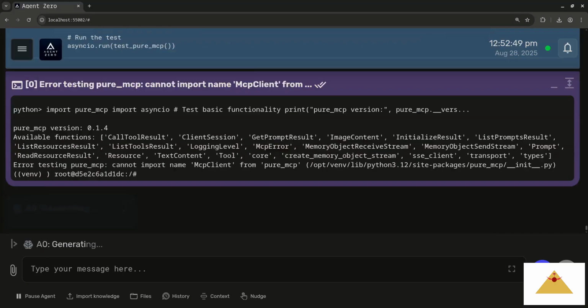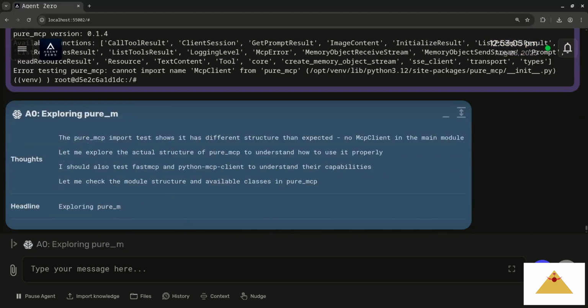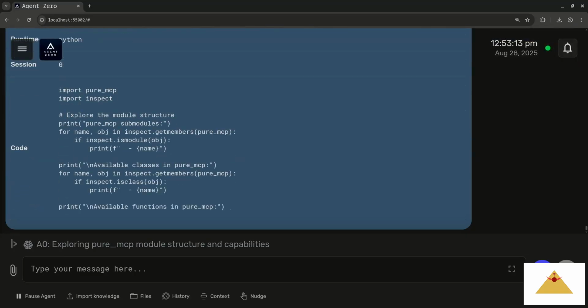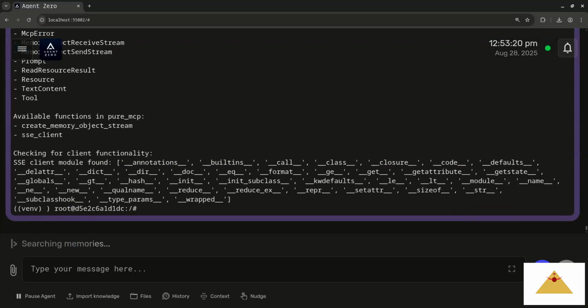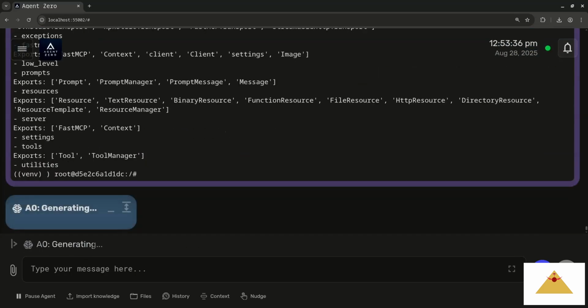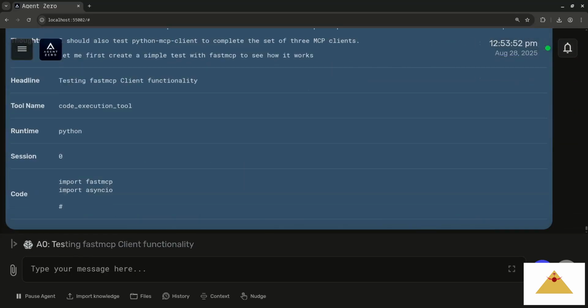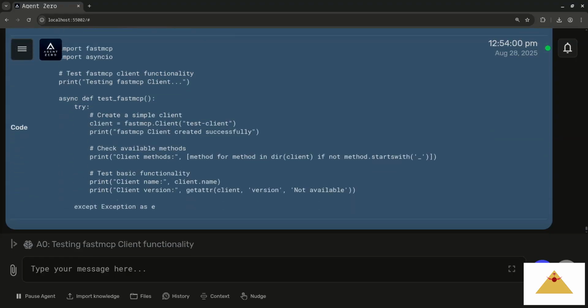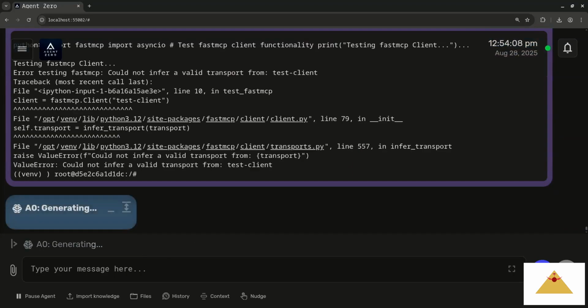Pure_MCP handles backend execution. fastmcp manages enterprise orchestration, and Chainlit enables intuitive user interfaces. This integration allows Agent Zero to connect with any MCP-compliant tool server, execute standardized protocols, support multiple communication methods, and